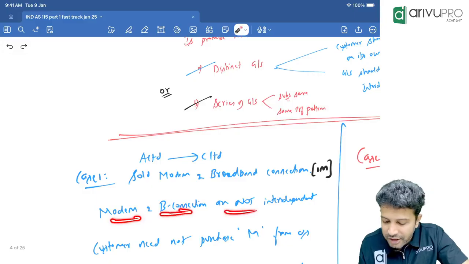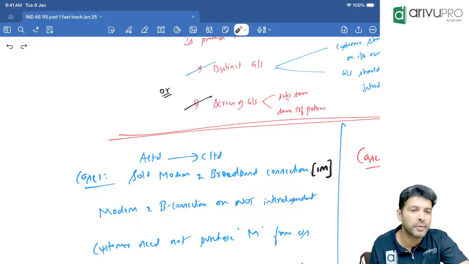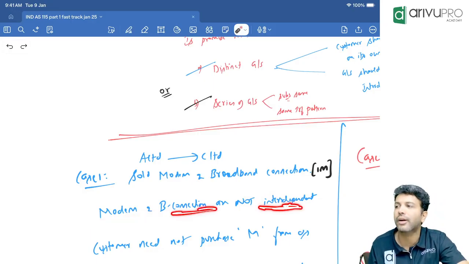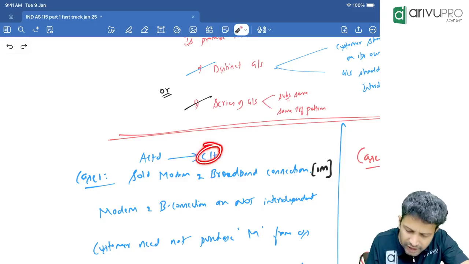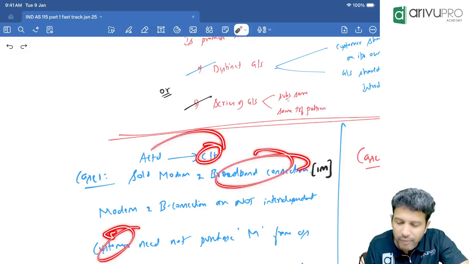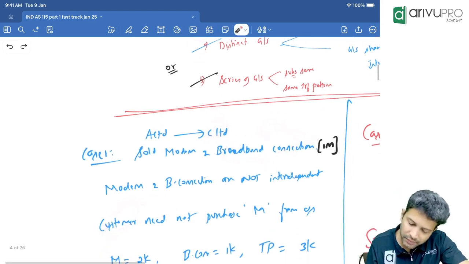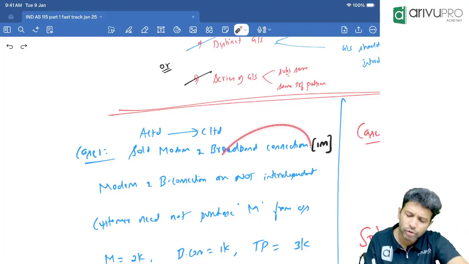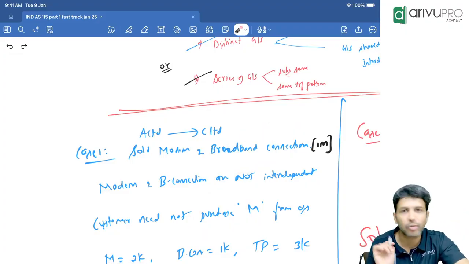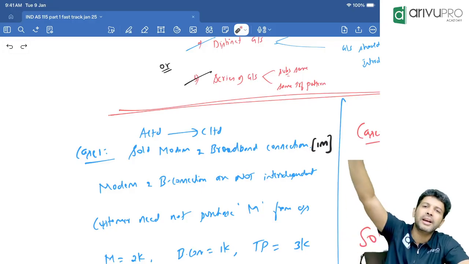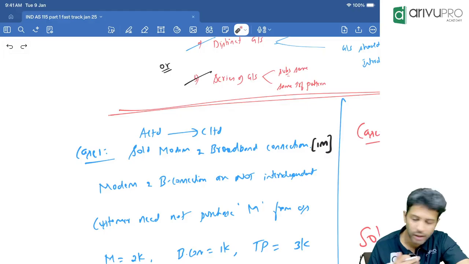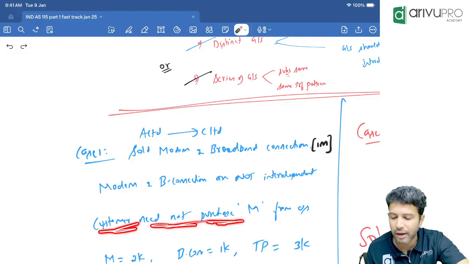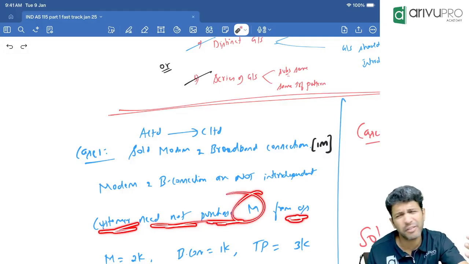Yes, sir. Now let's read one more data. Modem and broadband connection are not interdependent. The question will mention all this. So here broadband and modem are interconnected or not interconnected? Meaning customer need not buy modem from us. Customer can only buy what from us? Broadband connection. If they already have any other modem, that modem can be used for our broadband connection. That's what we are trying to say. Basically, any company's modem works for our broadband connection. Customer need not buy the modem from us only. Customer need not purchase this modem from us. They can buy it from anybody in the market.